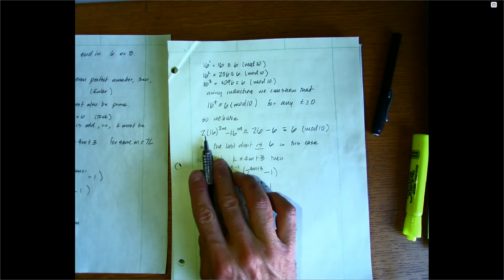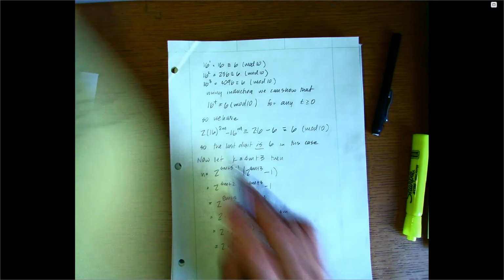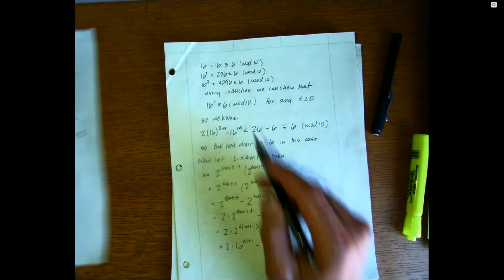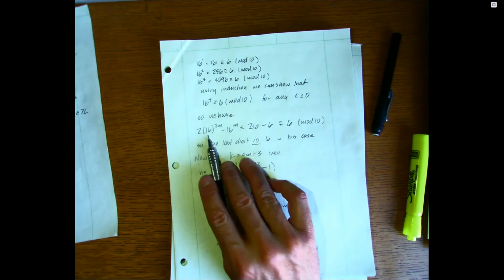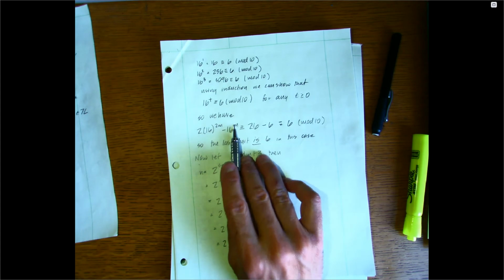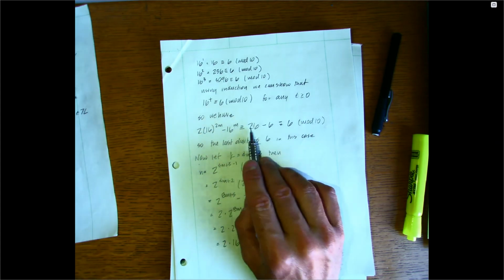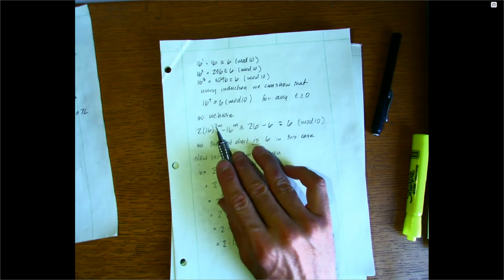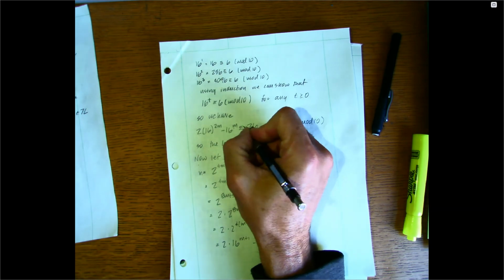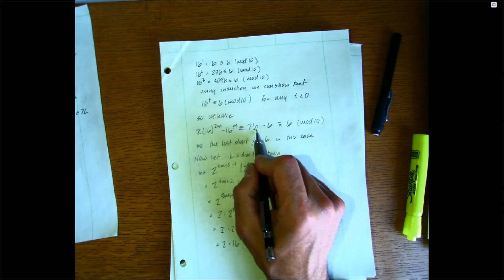If we go back to our expression here, this is the thing that we're curious about. So we have that 2 times 16 raised to the 2m minus 16 raised to the m must be equal to, well, 16 raised to any power is going to be congruent to 6.